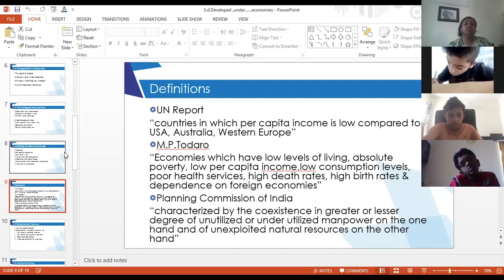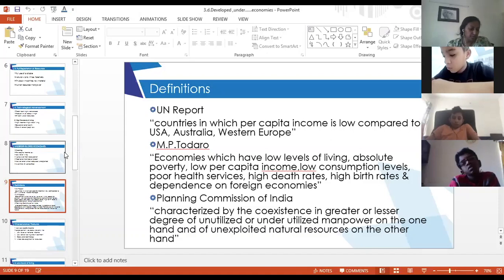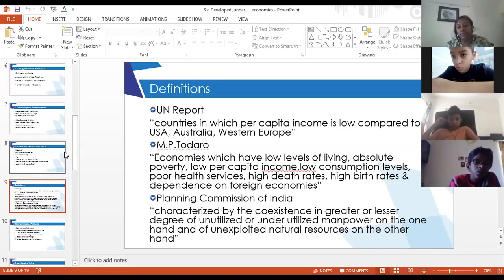Then the economist MP Todaro gave the definition: an underdeveloped economy is that economy in which there are low levels of living, absolute poverty, low per capita income, low consumption levels, poor health services, high death rates, high birth rates, and dependence on foreign economies.